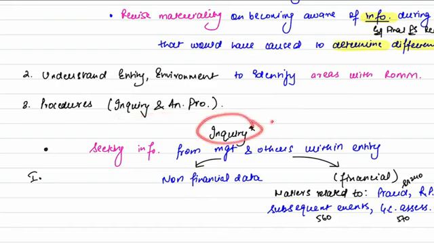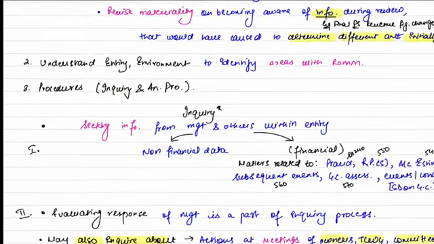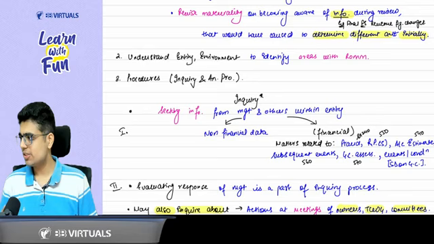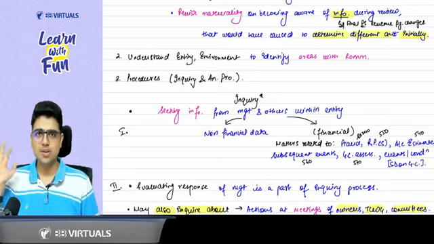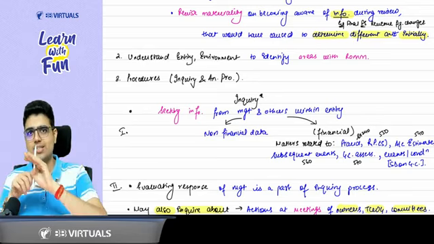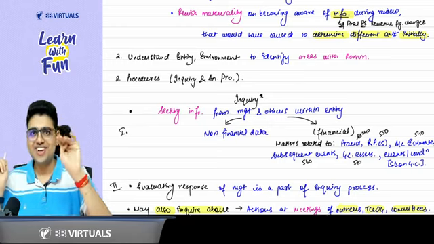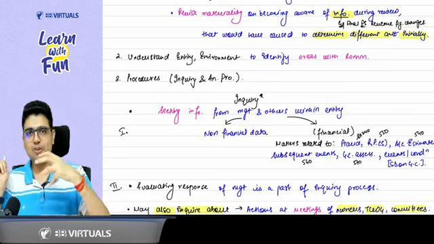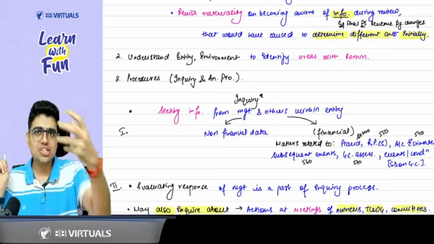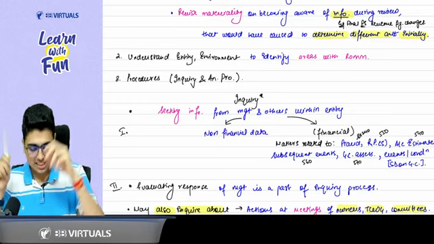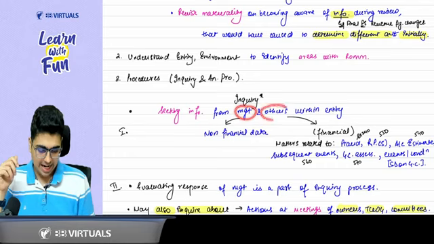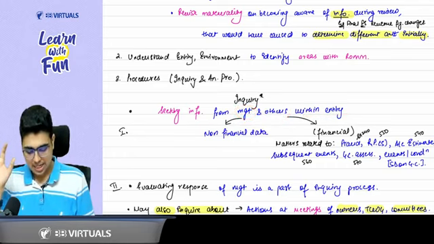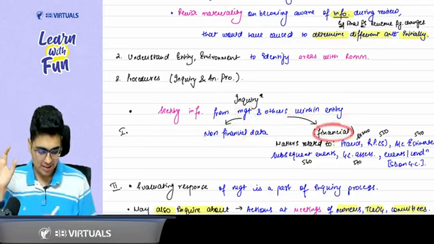First of all, inquiry is an important topic. Please focus here. In how many stages did we divide inquiry? Four stages, sir. Four stages we divided the inquiry process. First stage is collecting the information. Do it with me. Collecting the information, seeking information from management and others within the entity. It can be non-financial as well as financial.